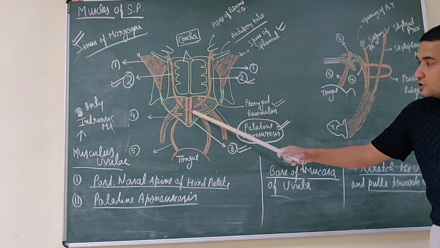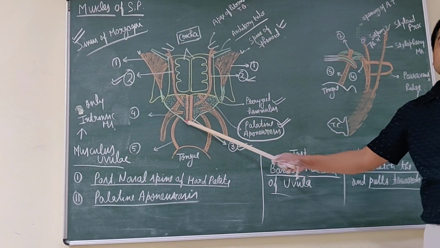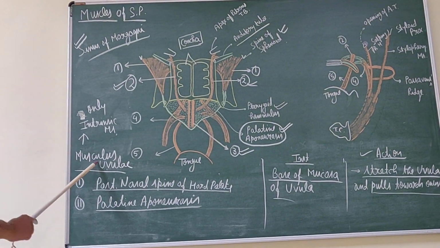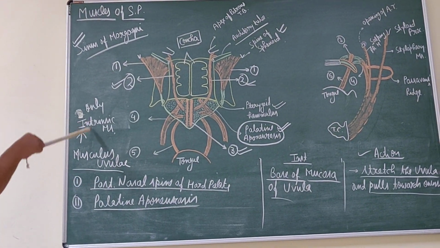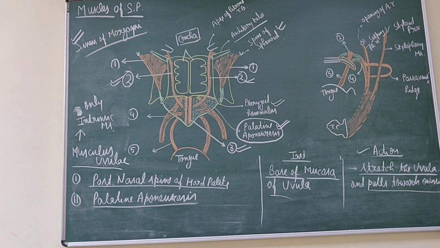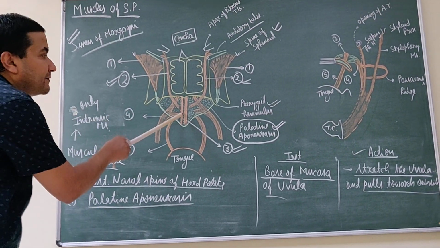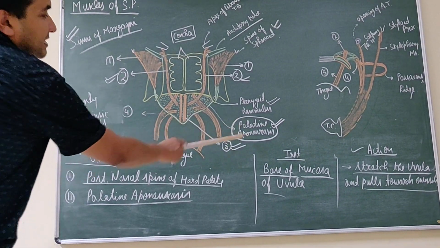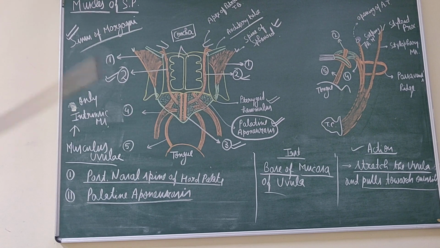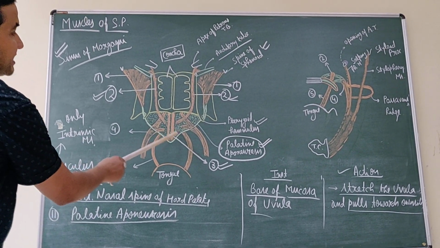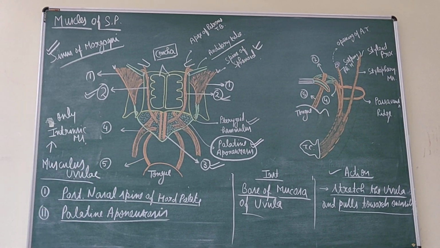And this keeps the uvula in the midline. So this is about the musculus uvuli, the only intrinsic muscle, and it is covered by a splitting of the palatine aponeurosis. In the midline, this palatine aponeurosis splits and encloses these muscles on either side of the midline.